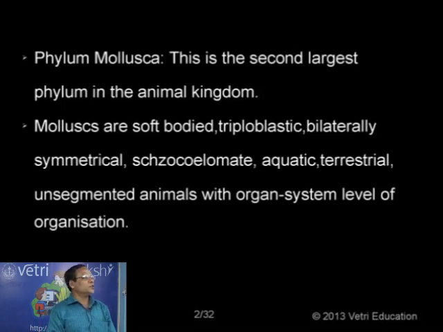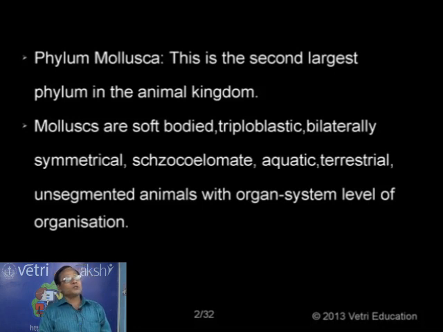If you compare the total number of individuals in biodiversity, I mentioned already that arthropods constitute nearly 80% of the total number of individuals, and insects alone comprise nearly 70% of the whole population of animals. But this is the next category under biodiversity, the second largest phylum with a large number of organisms compared to Arthropoda.